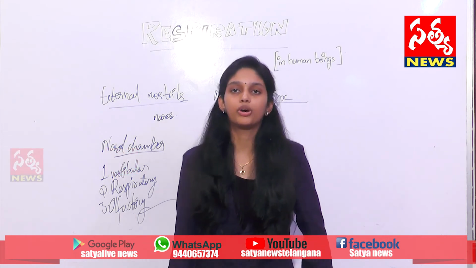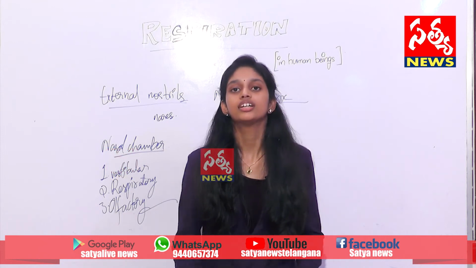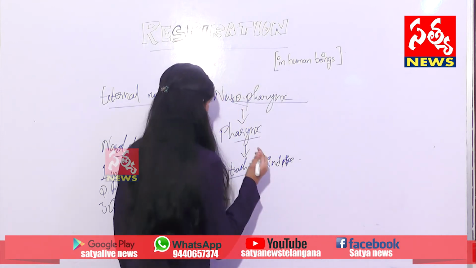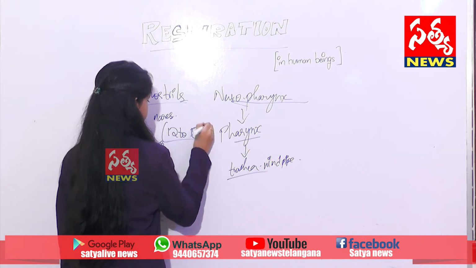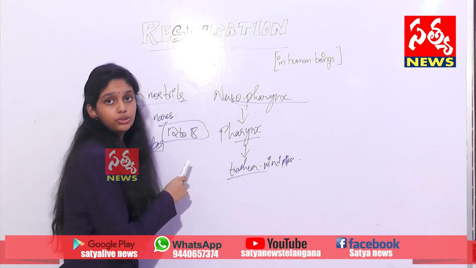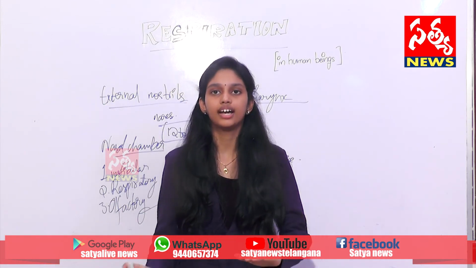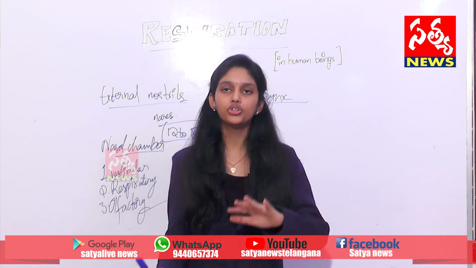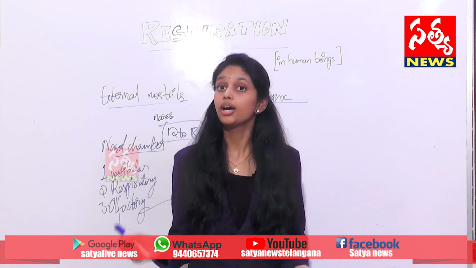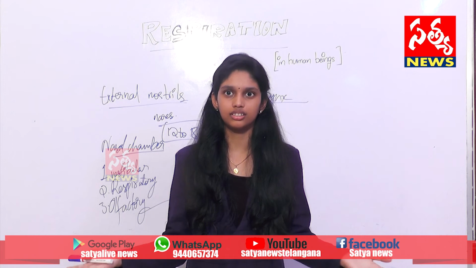And now we'll know about the rate of breathing. It is also known as the breathing rate. The normal breathing rate is nearly 12 to 18 times a minute. This is the normal breathing rate of a healthy adult. Rapid breathing supplies more oxygen to body cells, such that more energy is produced in any situation where we are doing some exercise or heavy work.